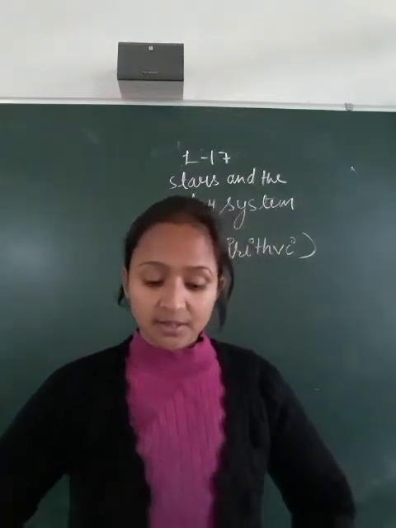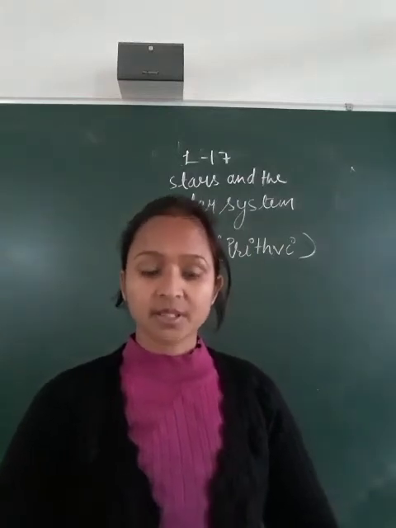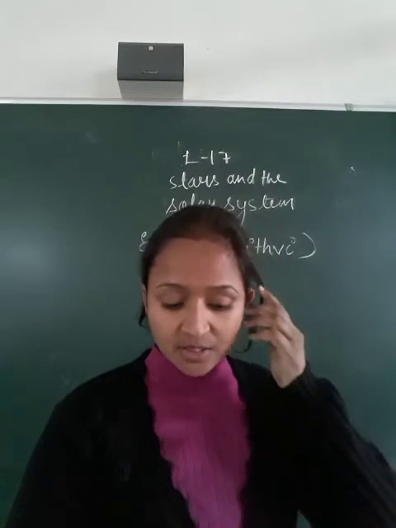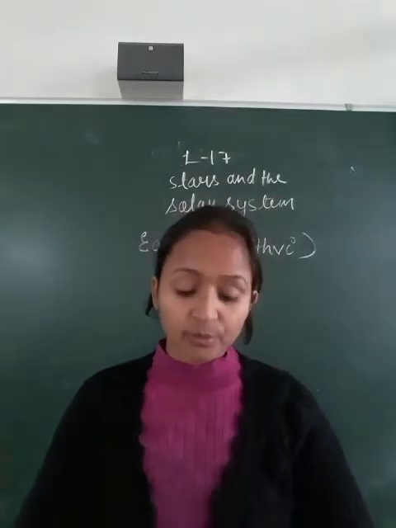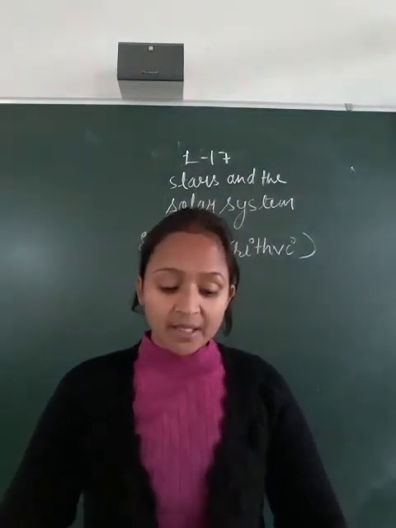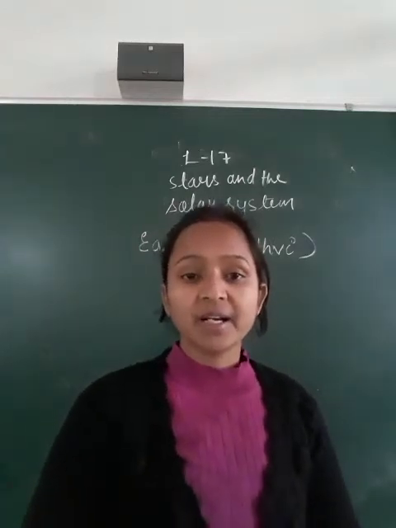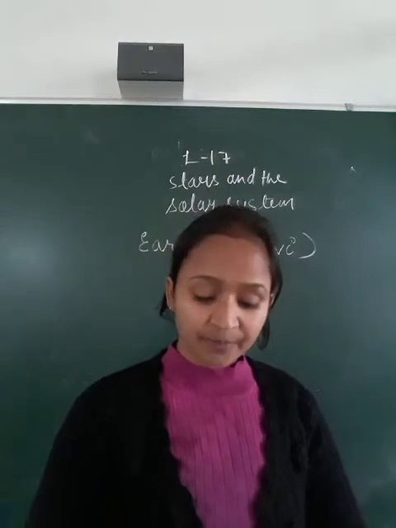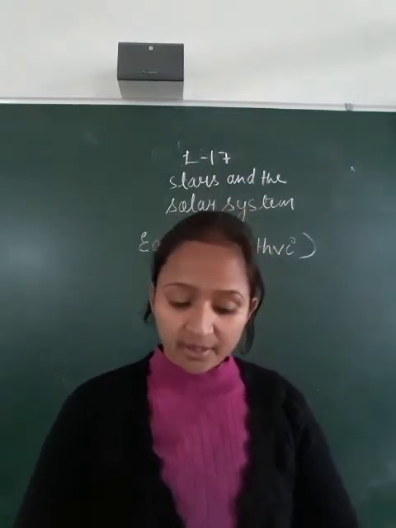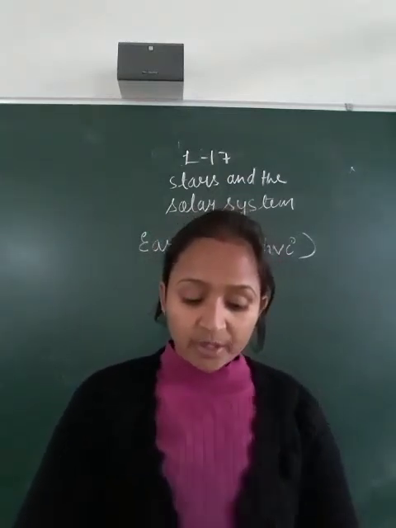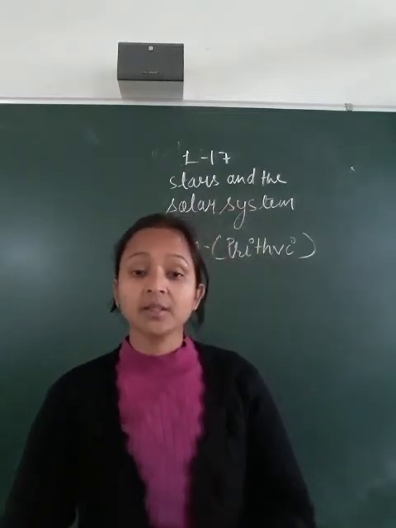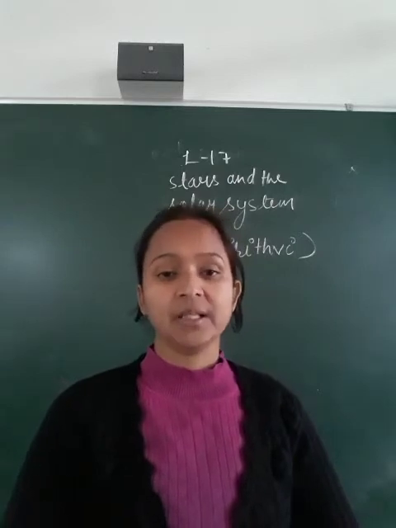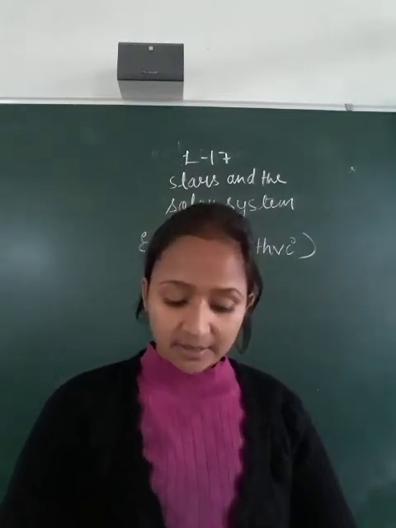So Earth is the third planet from the Sun, and it has one natural satellite, the Moon. The Earth is the only planet where life exists, because here air and water are present. On account of the correct distance from the Sun, correct temperature, and the presence of air, water and soil, that's why life exists on the Earth.